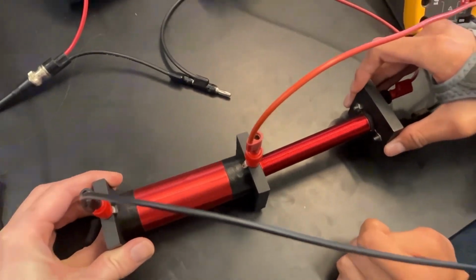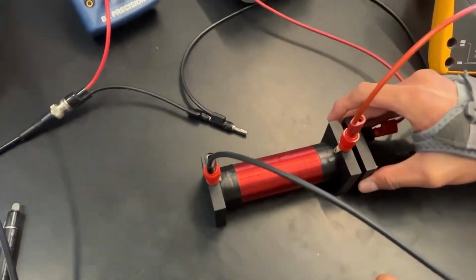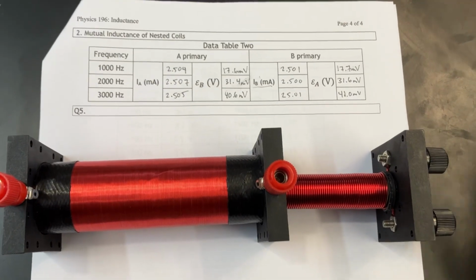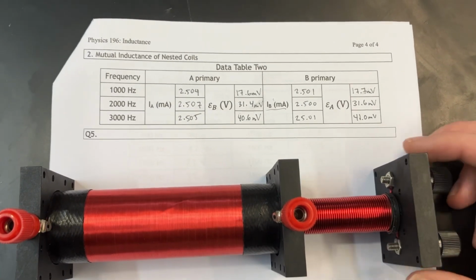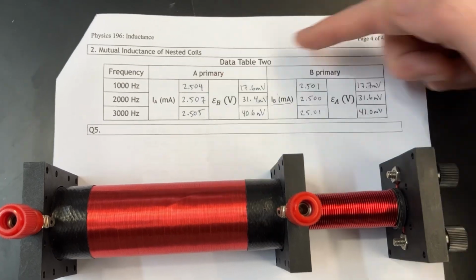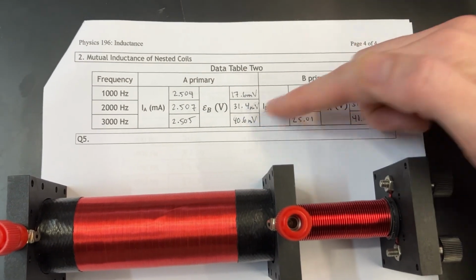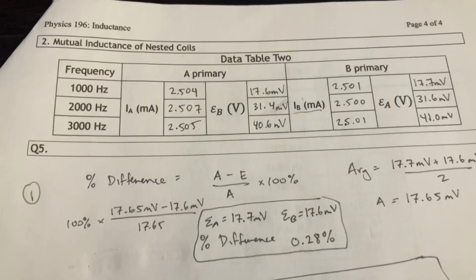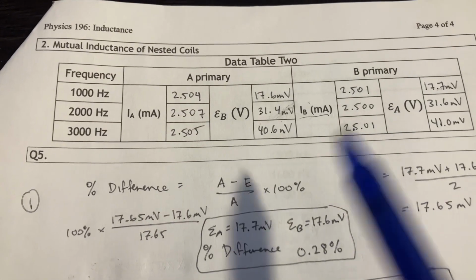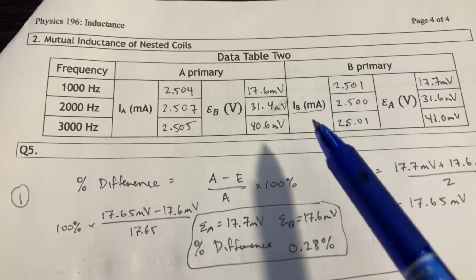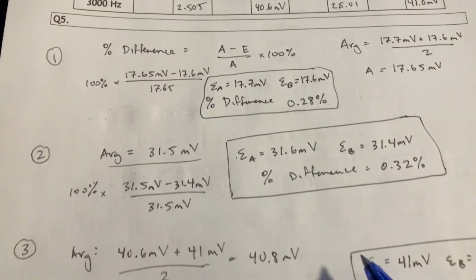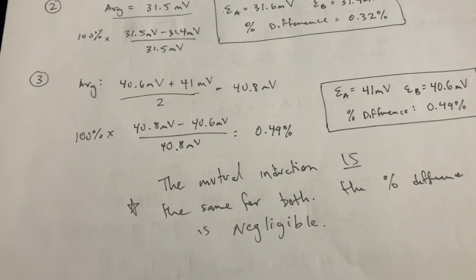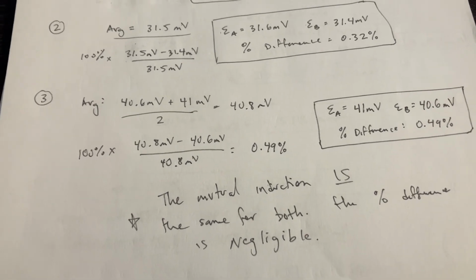We are now going to switch these two, and we have set this up the opposite way. Regardless of which one of these we measured, we got the same readings. As you could see, there's always 2.5, and we had about 17, 31, and 40, which is the same thing we got over there for both of these things. According to our calculations, all these numbers were exactly the same, and we were able to calculate the percent difference, just proving that the mutual inductance is the same for both.